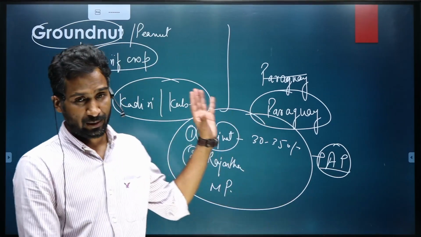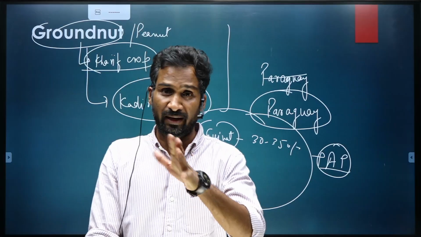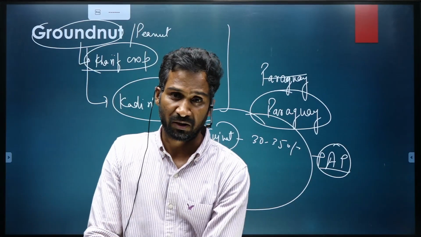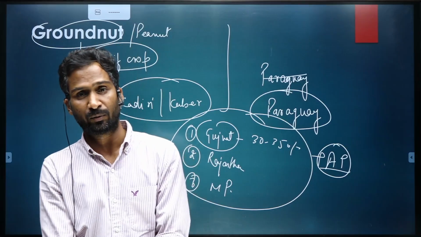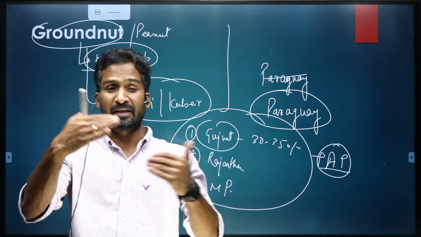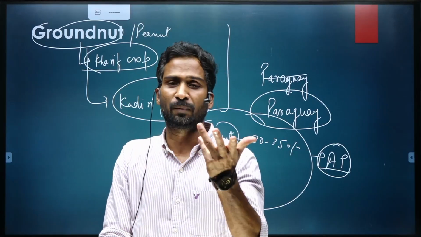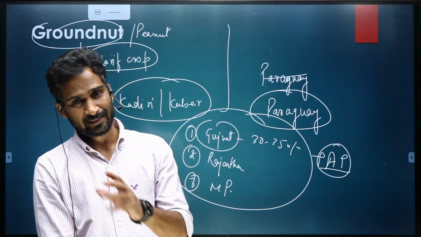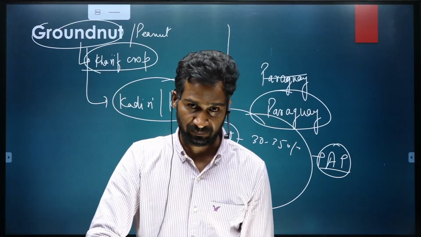Make sure that you write the leading producers. I told you in which condition we write about the leading producer, and in which condition we talk about the top producer. If there is a significant difference between the first and the second producer, then we talk about the top producers. Otherwise, we talk about the leading producers because it keeps on changing.